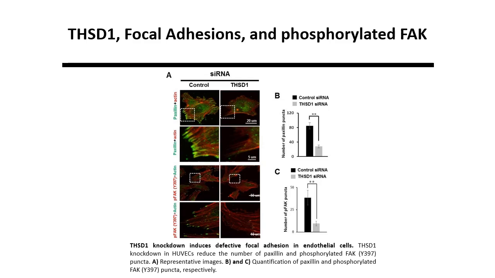THSD1 knockdown in human vascular endothelial cells reduced the number of paxillin puncta that serves as a marker for focal adhesion. In addition, THSD1 loss decreased the number of phosphorylated FAK puncta, indicating that FAK signaling was attenuated upon THSD1 loss. In this figure, panel A shows representative images, while B and C show the quantification of paxillin and phosphorylated FAK puncta, respectively.